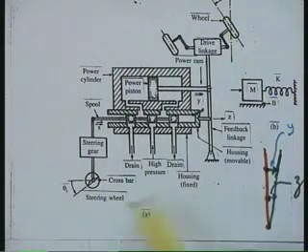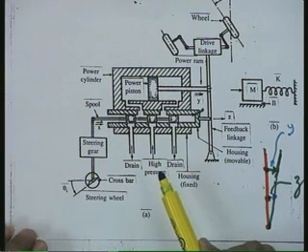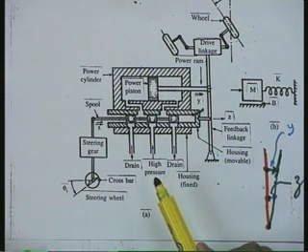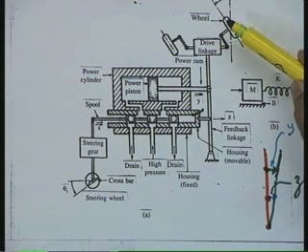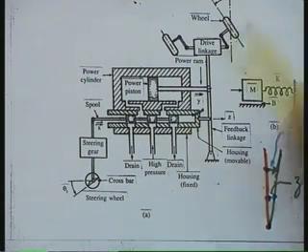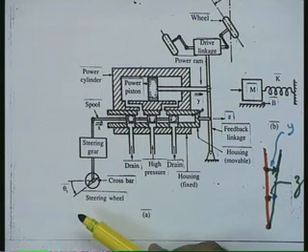So, this way through the feedback link we have been able to get what is called the command following system or a tracking system, wherein the output is required to follow the commands. Okay.